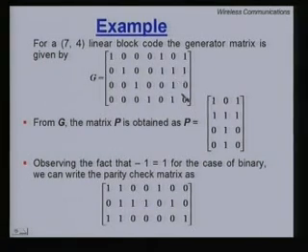So, G H transpose will be the 0 vector. Here H is equal to minus P transpose I. Given this, you can get a G, given G, you can get the H. This format of G is called the systematic generator matrix.